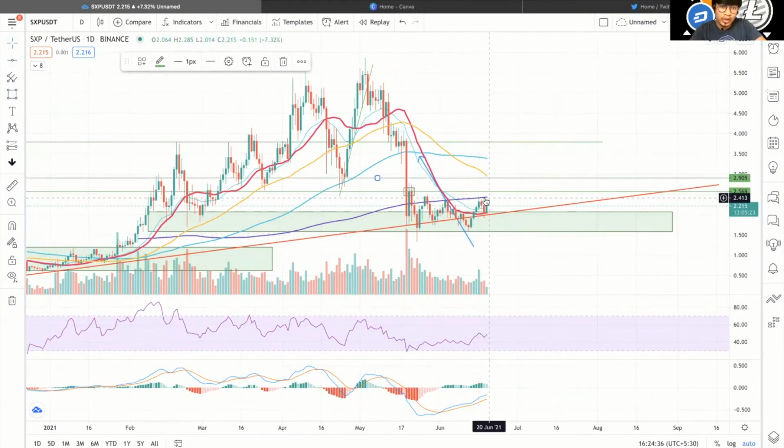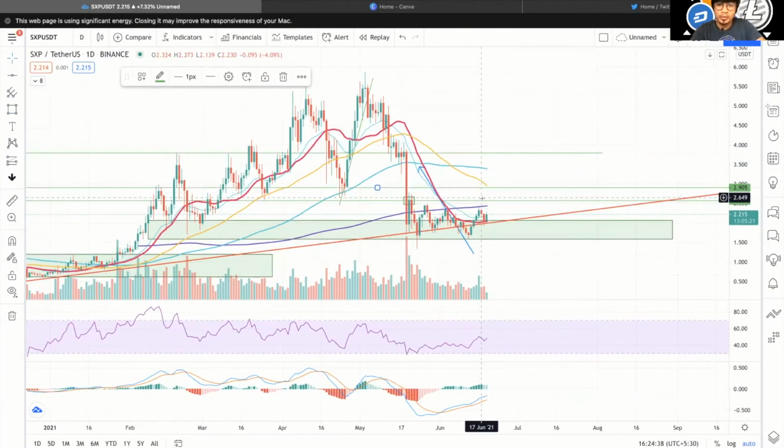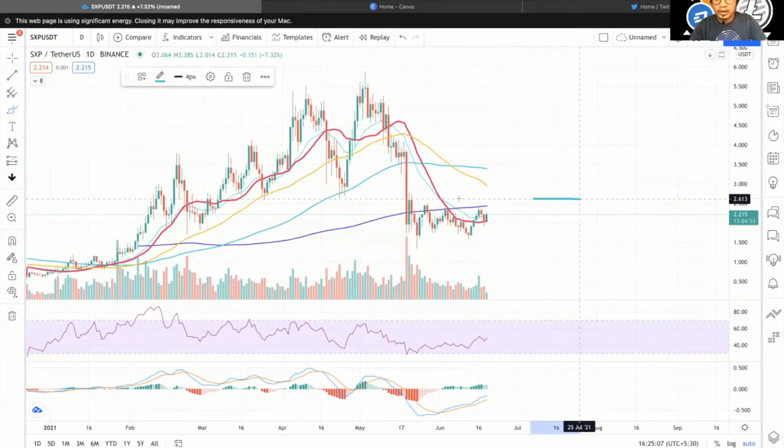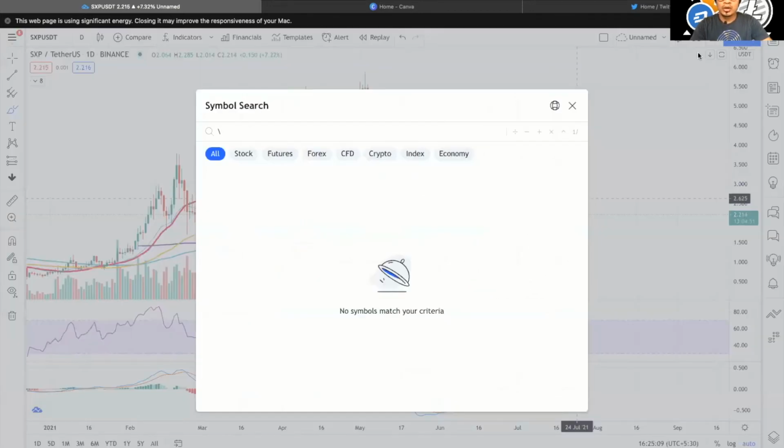As you can see, the 200-day moving average, this purple one, is also lying somewhere around here, and we are trying to break through it, but we are not able to. But as you can see, we are having a higher low right now. This higher low can push us higher if it catches momentum and breaks above it, right? But this particular zone that we have here, this level is very strong.